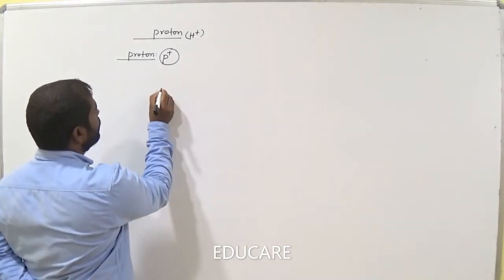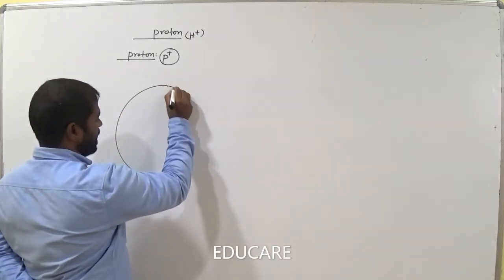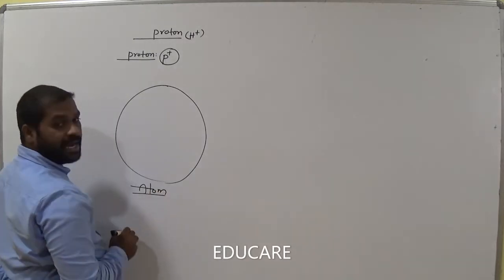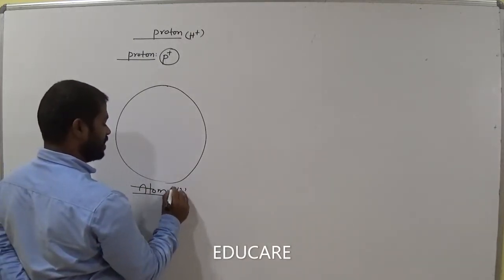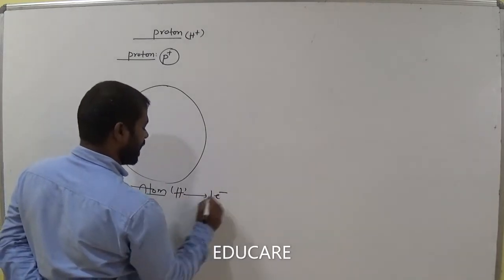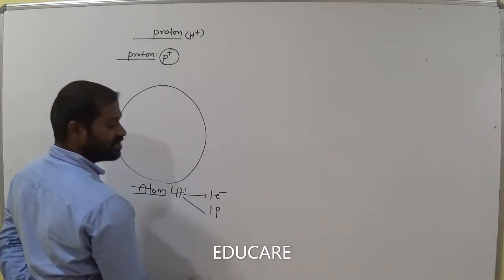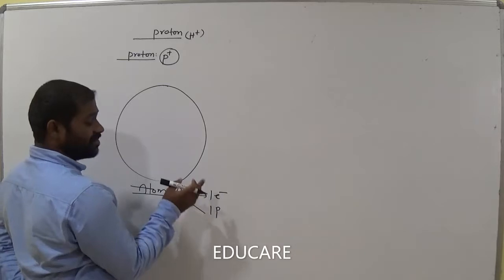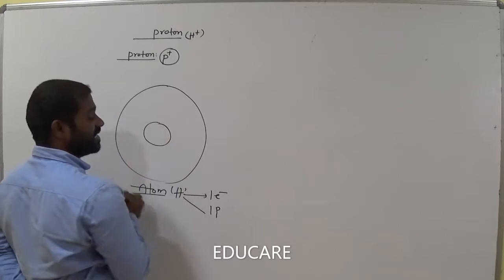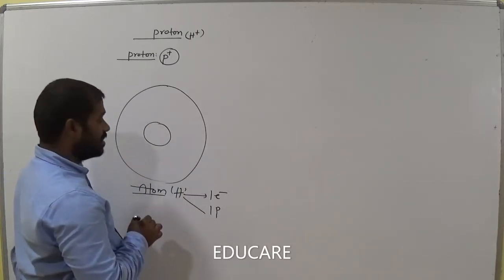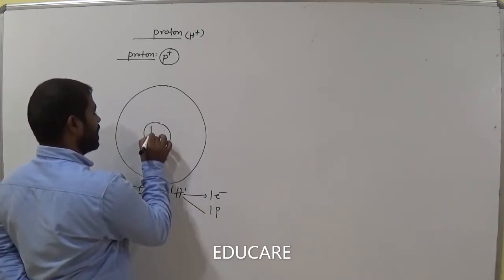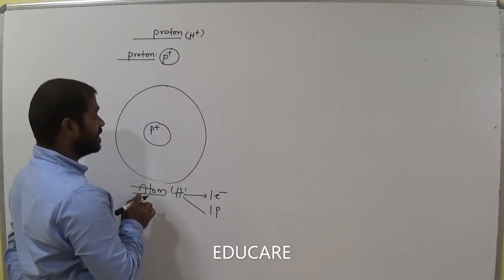Just see. Consider this one is an atom, a hydrogen atom. In the hydrogen atom, how many electrons does it have? One electron and one proton, am I right? Is it clear? Okay. So this is the nucleus, the center. In the center we have the proton, the positive charge present at the center.